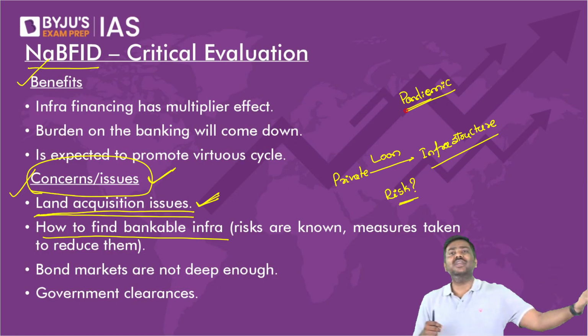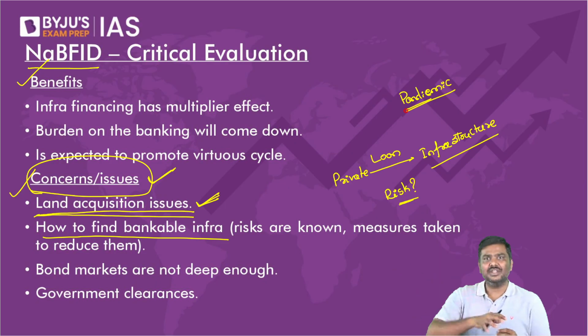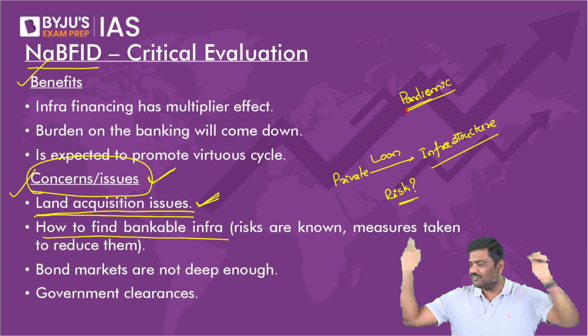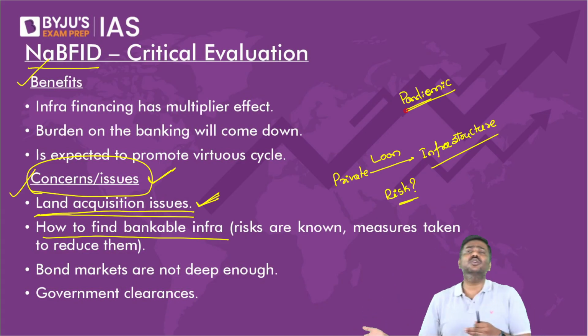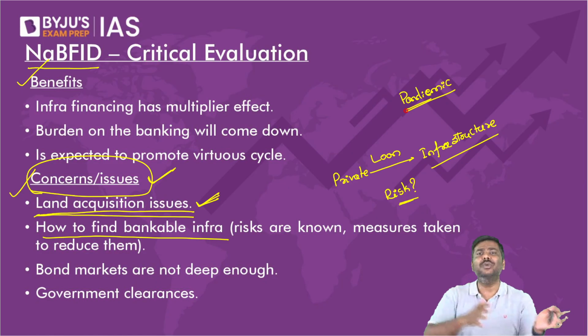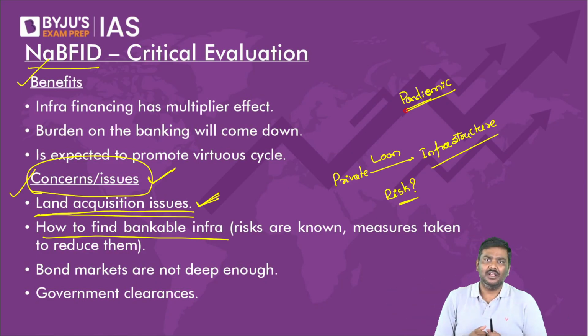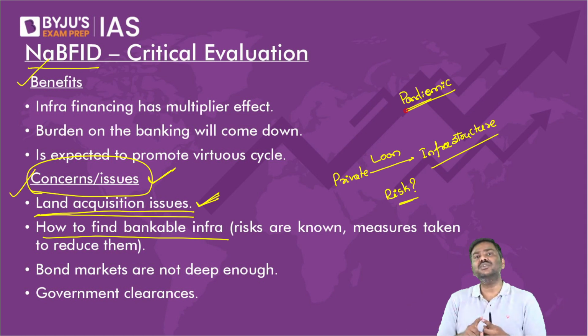Or you are importing something, right? You are importing machinery. Government will impose restrictions on importing any kind of machinery into India. You are importing something and you are paying in dollars. Now there is a sudden change in the rupee to dollar exchange rate. So don't you think there are a lot of risks associated with construction of infrastructure? I'm giving you some of them. There will be a lot of risk that you will face in development of infrastructure.